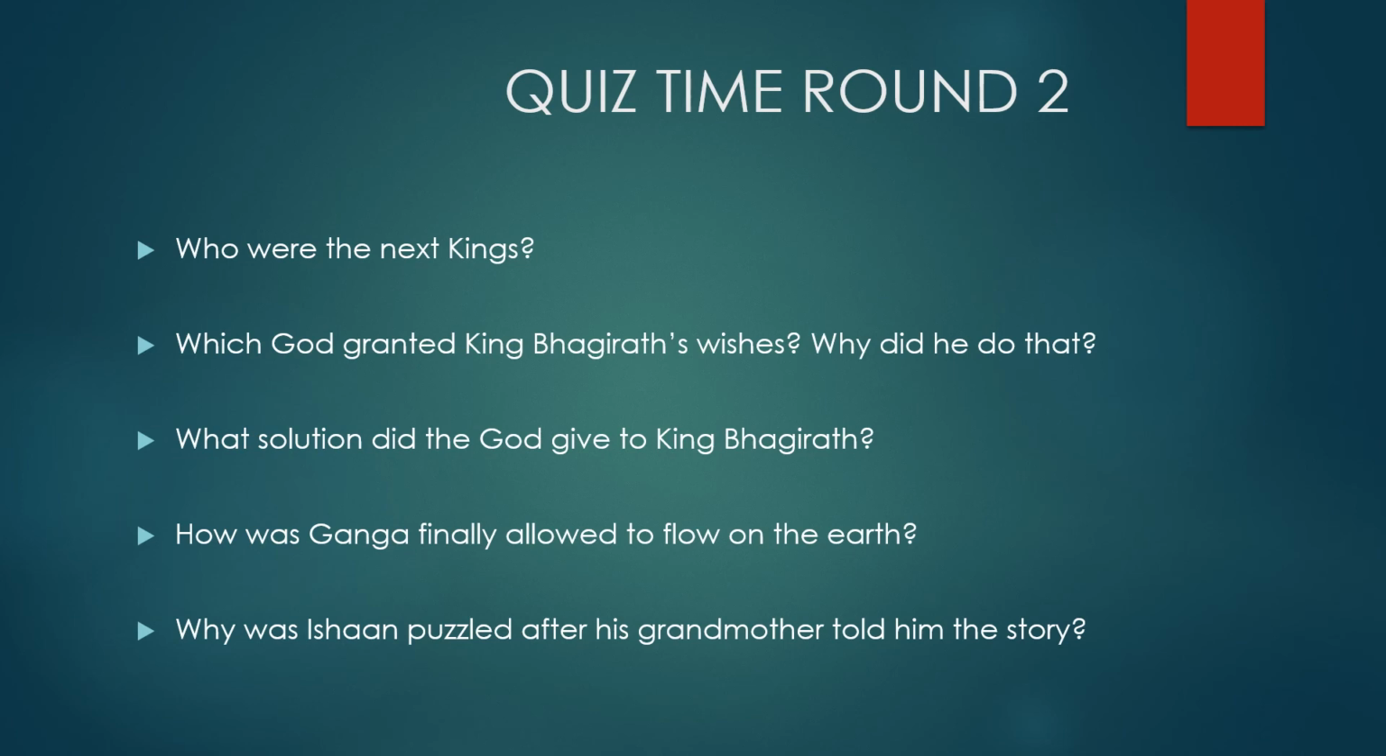Round 2, again just write keywords. Who were the next kings? You have to write the names of the kings which you know, the names which you know. Written? Okay. Now, which god granted King Bhagirath's wishes?